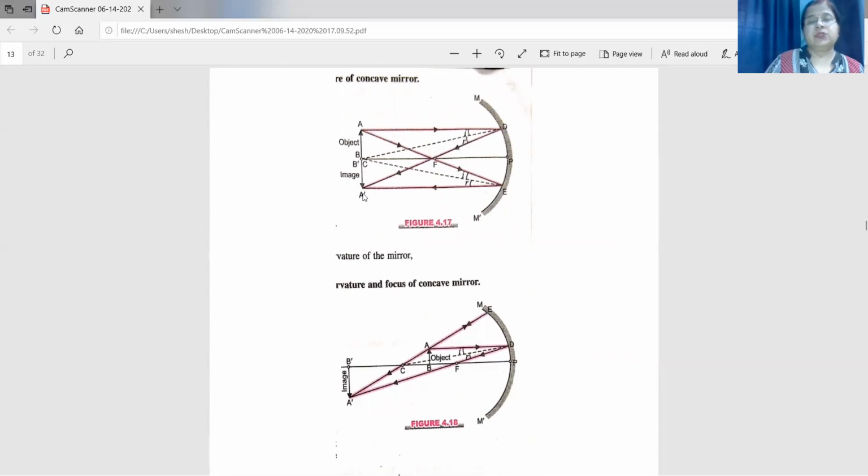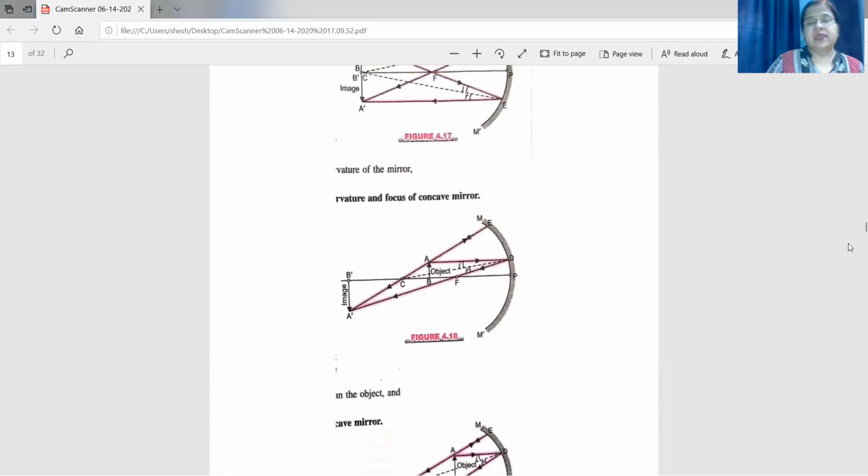What is the nature of image obtained? It is inverted, so it is real. And it is of the same size. Where is it obtained? At C. So when the object is at C, the nature of image obtained is real, inverted, same size, and it is obtained at C.